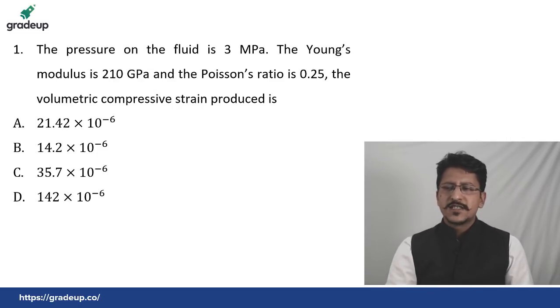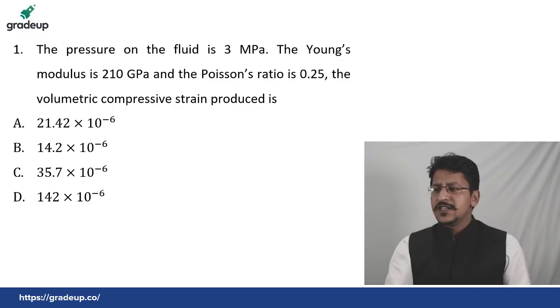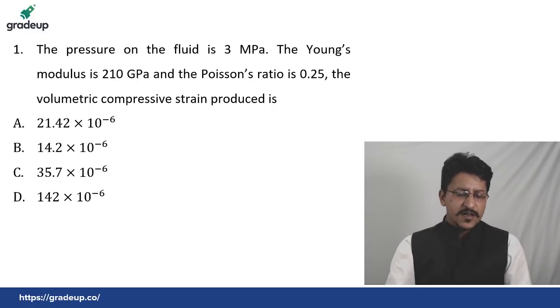The first question says, the pressure on the fluid is 3 megapascal. The Young's modulus is 210 gigapascal and the Poisson's ratio is 0.25. So the volumetric compressive strain produced is, okay, this is an MCQ question. 4 options are given, with some data. Just take 2 minutes to think over this question and give me the answer, A, B, C or D, then I will discuss. Very simple question.